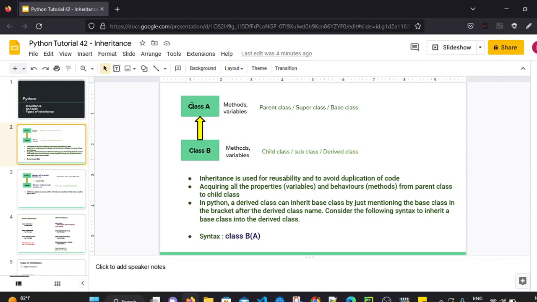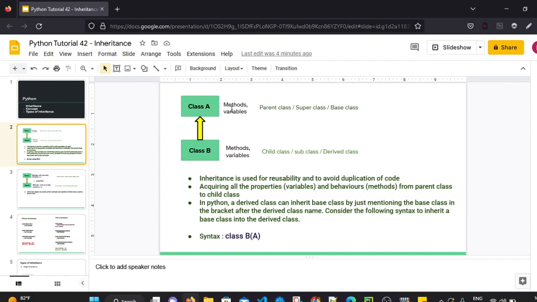So let's say there is a class A and there is a class B, and class A has some methods and variables. Class B is also having its own methods and variables. Without inheritance, class A and class B are independent classes. They are not related to each other. So a class B object can access methods and variables of class B only. A class A object can access methods and variables of class A only.